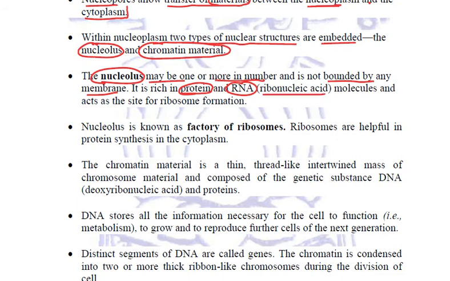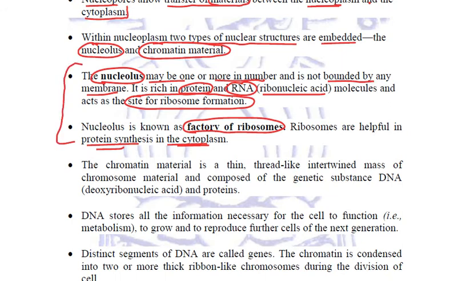This nucleolus acts as the site for ribosome formation, and that is why it is known as the factory of ribosomes. These ribosomes help in protein synthesis in the cytoplasm. So the nucleolus is rich in protein and RNA, acts as the site of ribosome formation, and these ribosomes further help in the process of protein synthesis. This is the first nuclear structure present in the nucleoplasm.